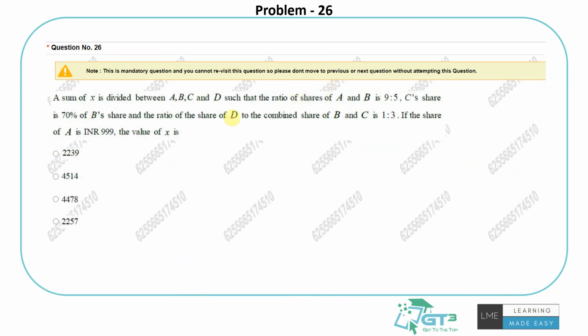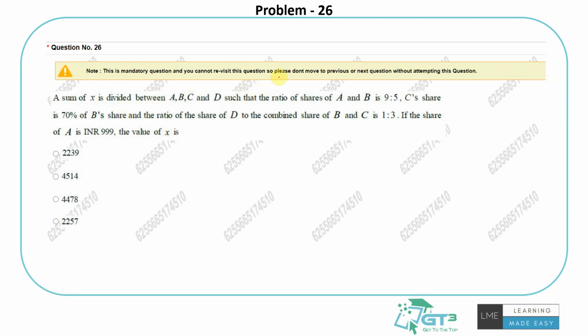So last one. A sum of x rupees is divided between a, b, c and d, such that the ratio of the shares of a and b is 9:5. C's share is 70% of b's share, and the ratio of the share of d to the combined share of b and c is 1:3. If the share of a is 999, what is the value of x? That's what the question is, right?